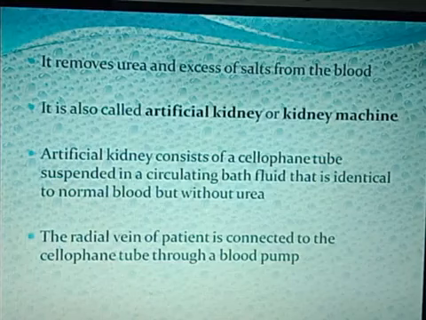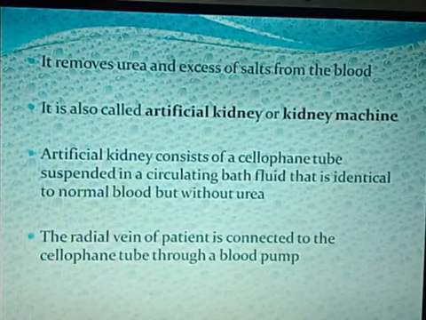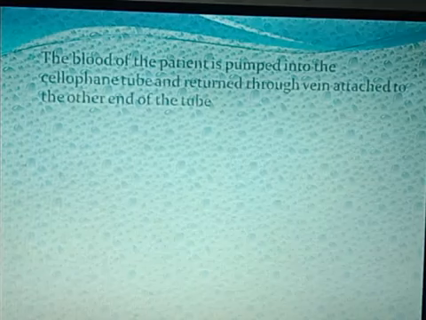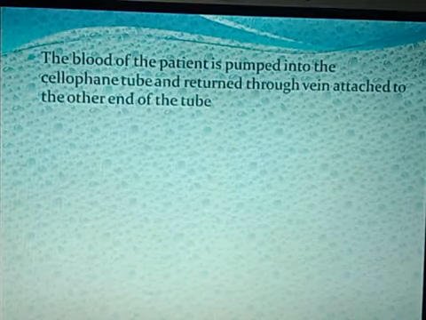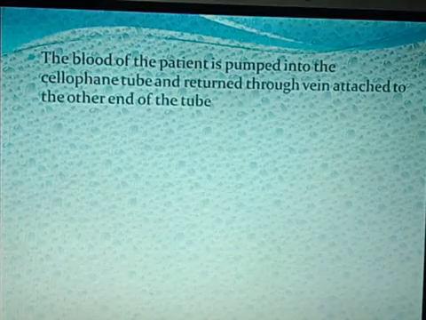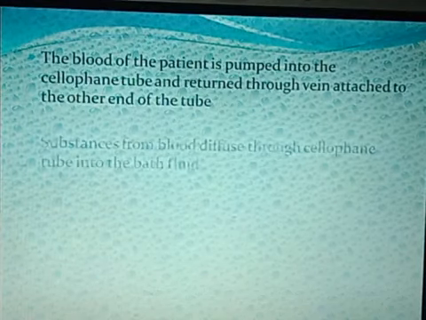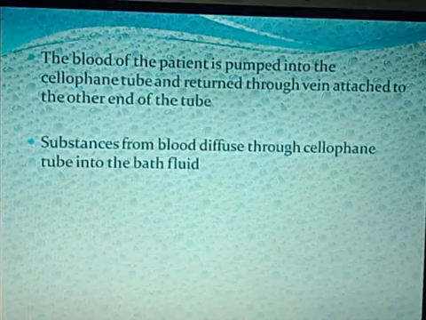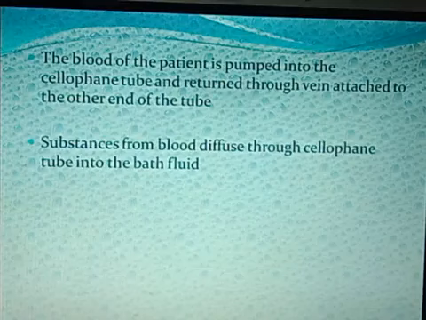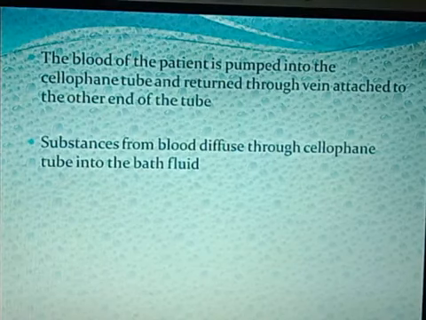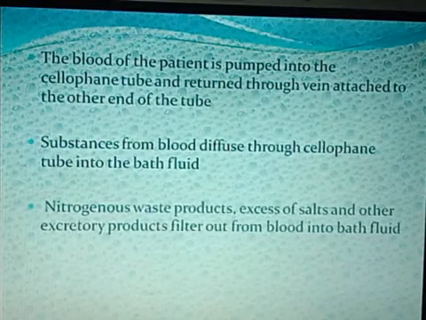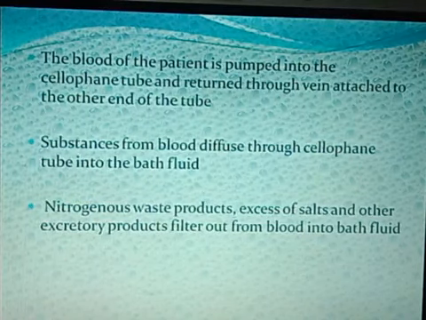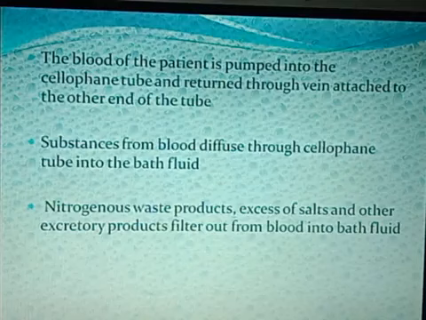The radial vein is connected to the cellophane tube through a blood pump. The blood of the patient is pumped into the cellophane tube and returned through a vein attached to the other end of the tube. The substances from the blood diffuse through the cellophane into the bath fluid. Nitrogenous waste products, excess salts and other excretory products filter out from the blood into the bath fluid.